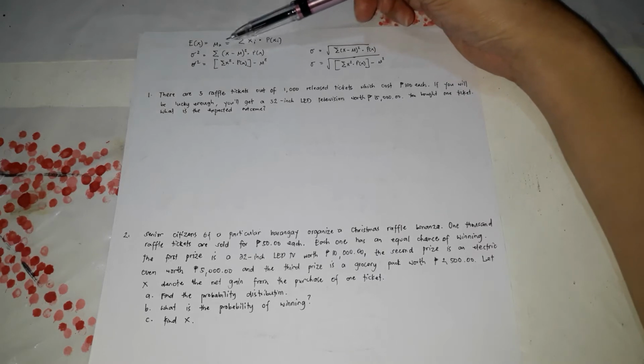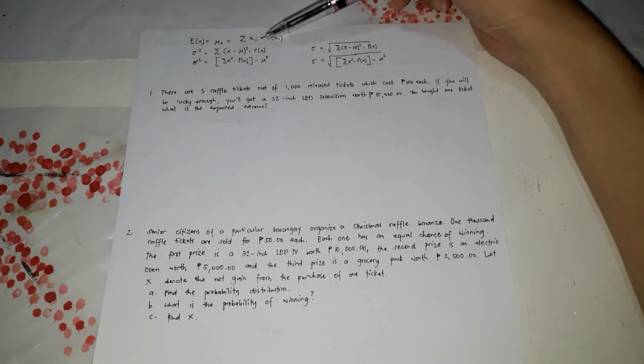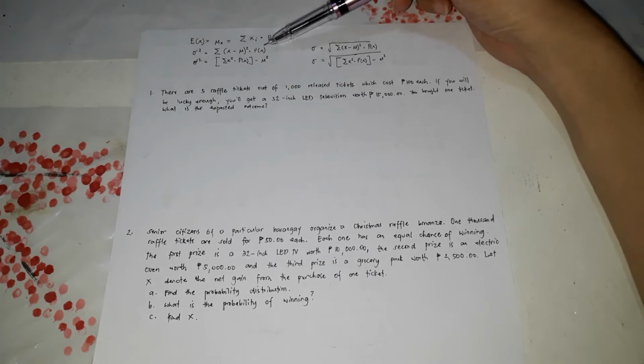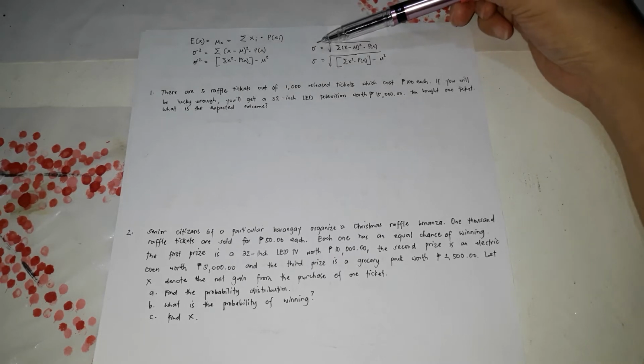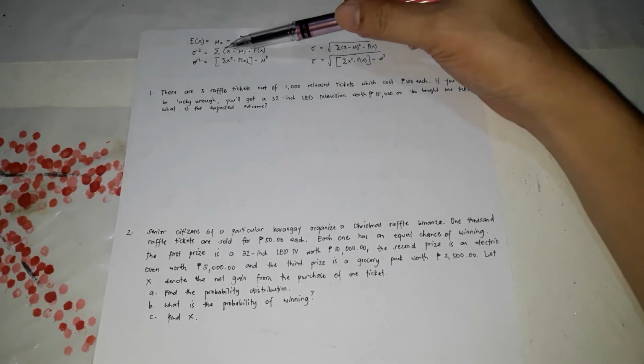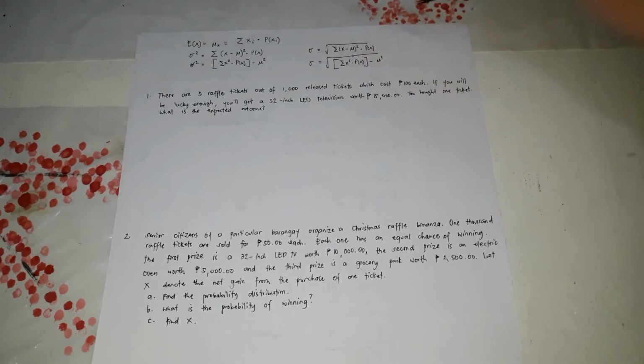The variance is the summation of x minus the mean squared times the probability, which, if you simplify, is also the formula for the variance. To get the SD, all you have to do is find the square root of the variance. So you take the square root of the formula.